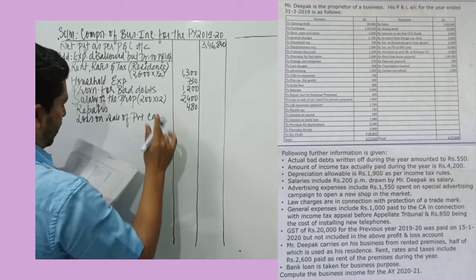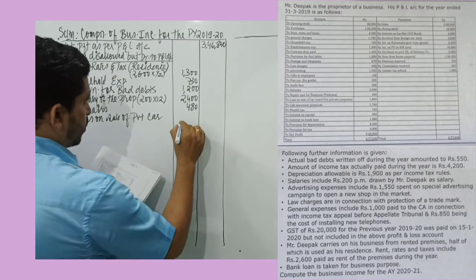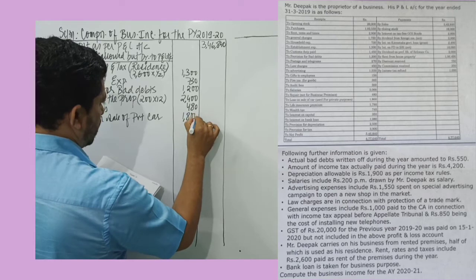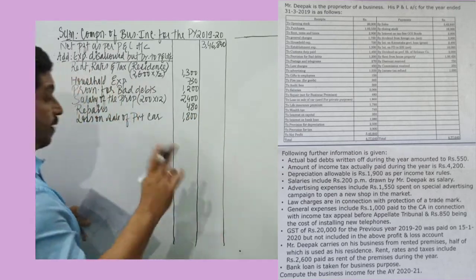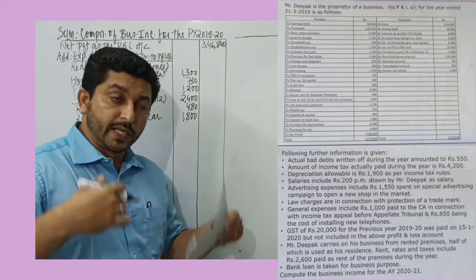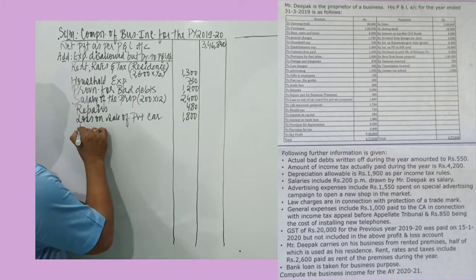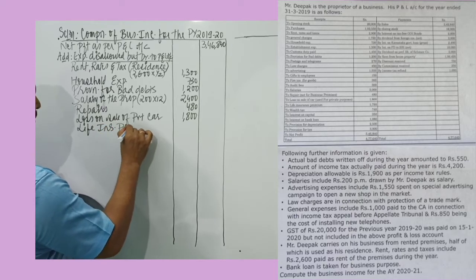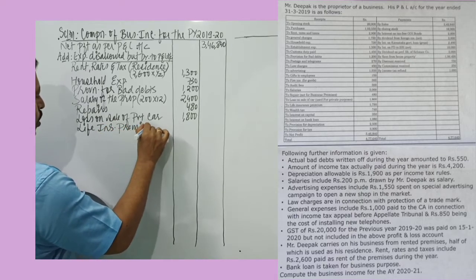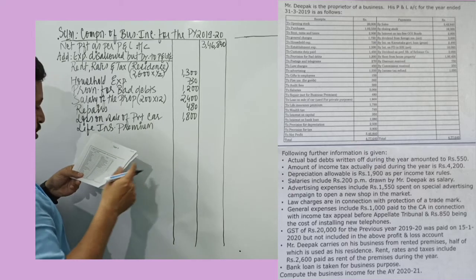It is used for private purpose is given. So that is not a business expense. So it has to be added back. Next, life insurance premium. This is on the life of the businessman. So that's his personal expense. So we can record here life insurance premium.